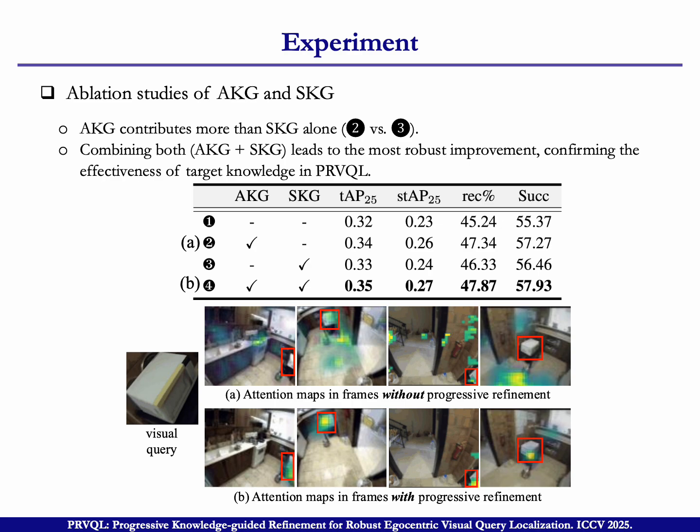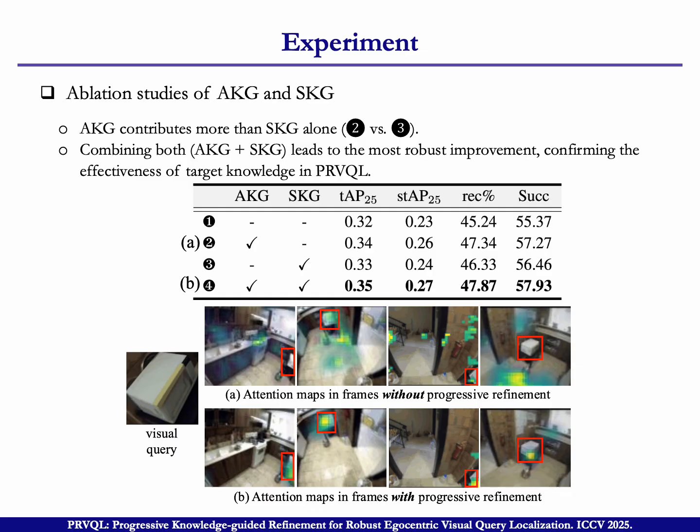First is about the AKG and SKG. AKG contributes more than SKG. Here, in line 2 and line 3, line 2 only uses AKG, and line 3 only uses SKG. We can see only using AKG gets a higher result than only using SKG. And if we use both, we will get the best performance.